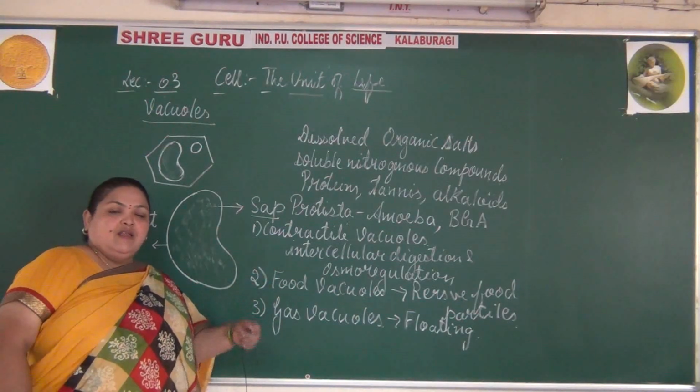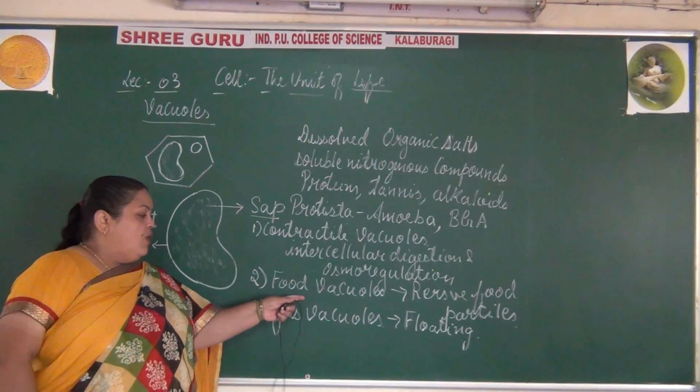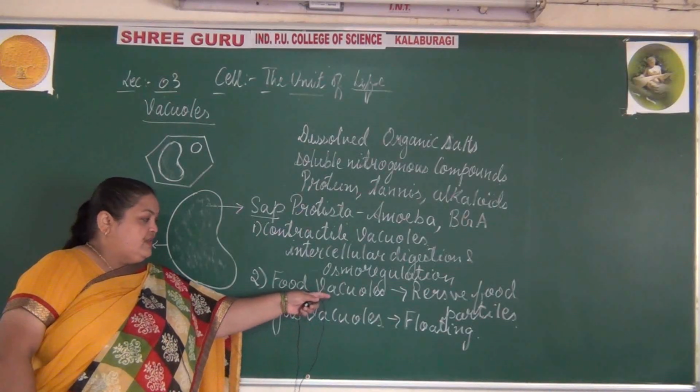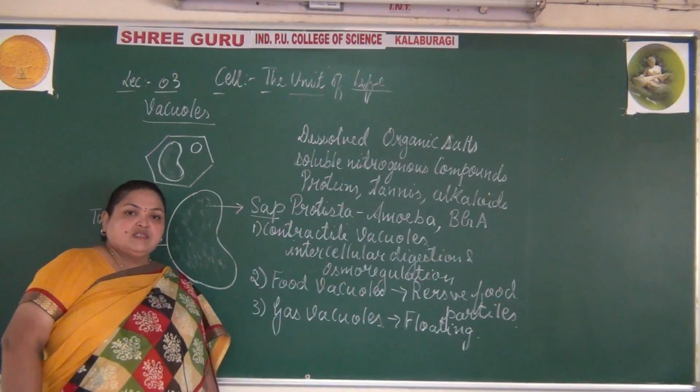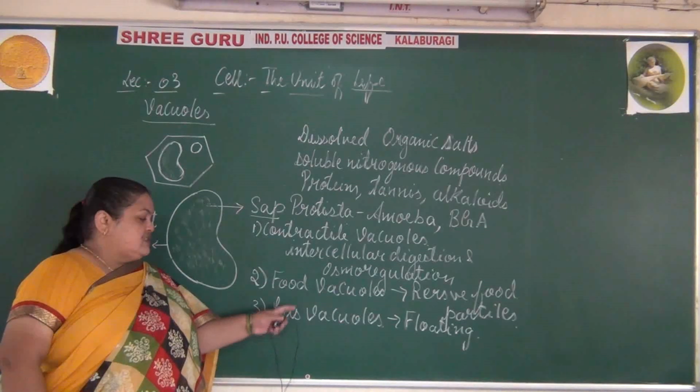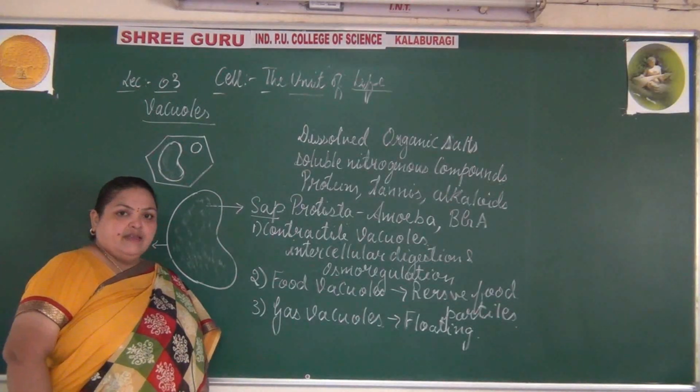The vacuoles which store the reserve food materials are called food vacuoles, and there are also gas vacuoles.